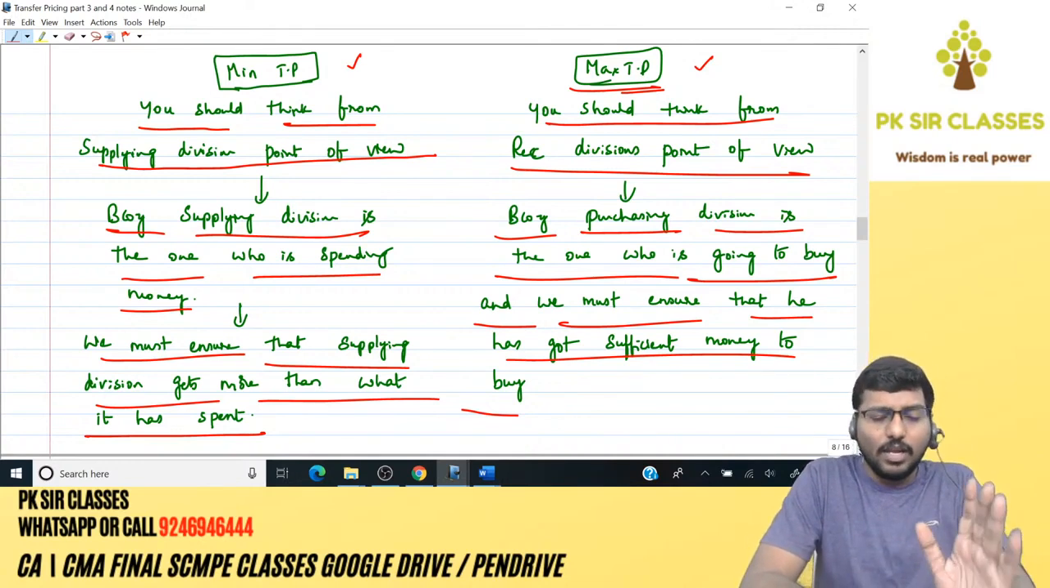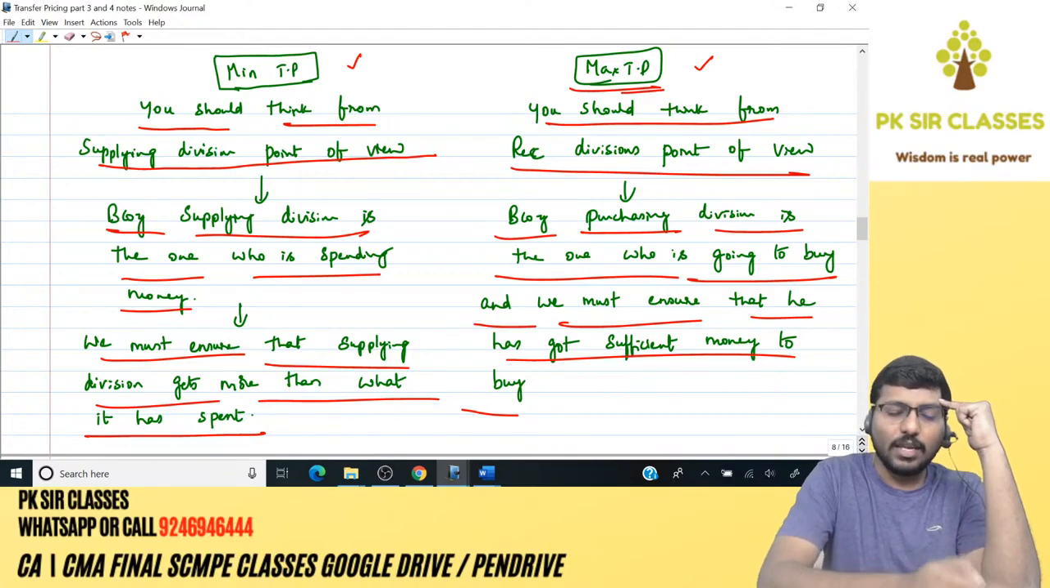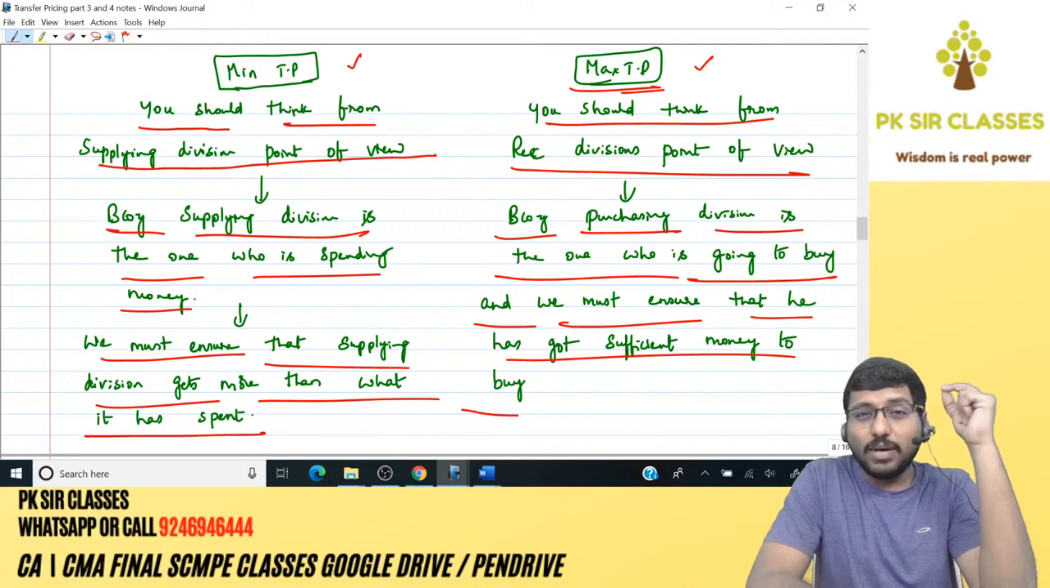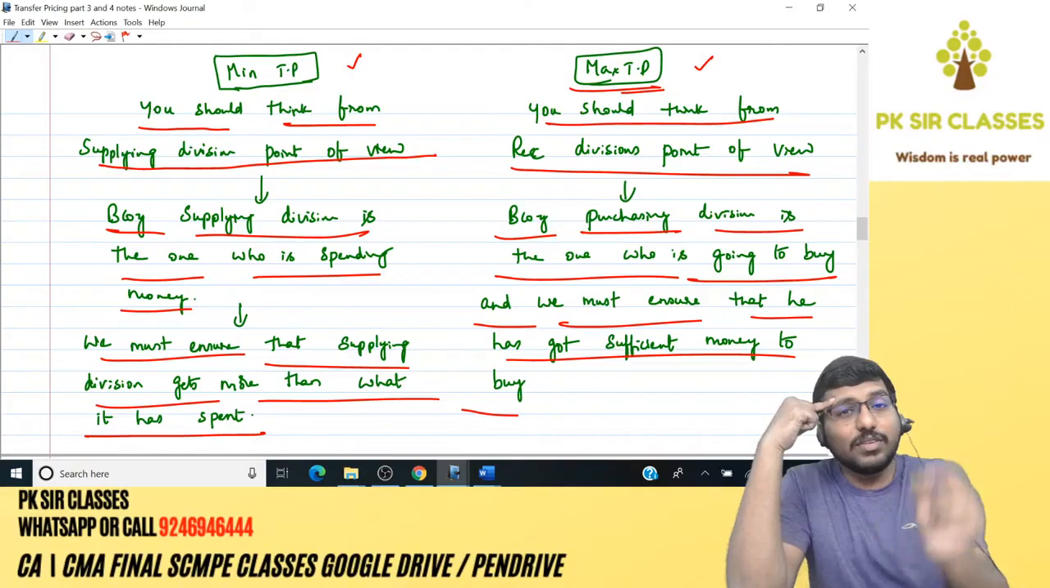Simple logic. Minimum TP means immediately imagine that the supplying division would have spent the money. How much it has spent, let us see. Upon that, we will fix the TP. You understand the point? So minimum TP is nothing but the money that is being spent by the supplying division. Maximum TP is nothing but the money that the receiving division possesses. Game over.